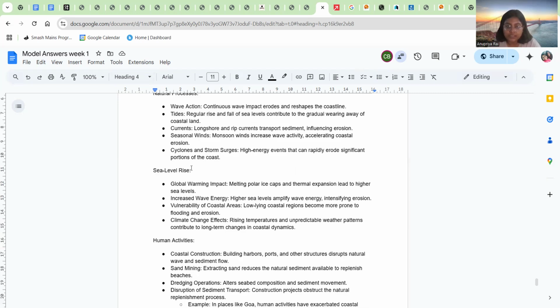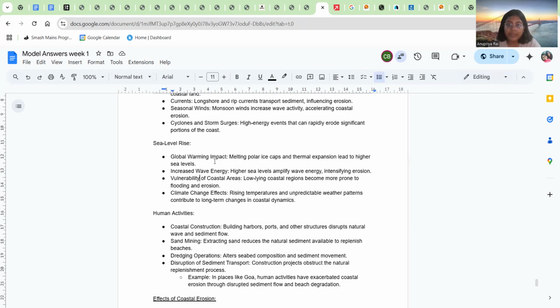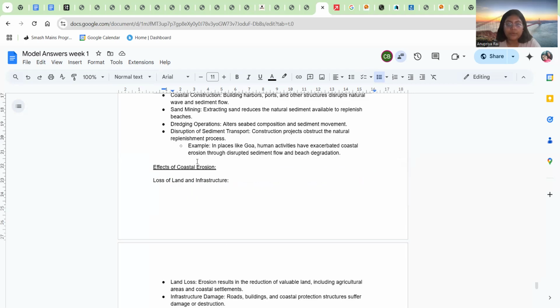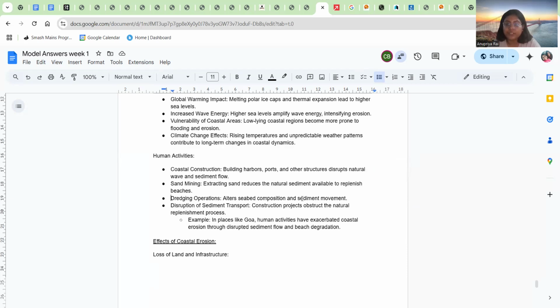You can write it here as a subheading. You can talk about the impact of global warming, or the vulnerability of coastal areas because they are low-lying regions becoming more prone to flooding and erosion. Now you can talk about human activities: dredging operations for port management and maintenance, and disruption of sediment transport by construction projects. Give examples like Goa. Give examples of other ports like Kandla port, or the port that is being constructed in Kerala.